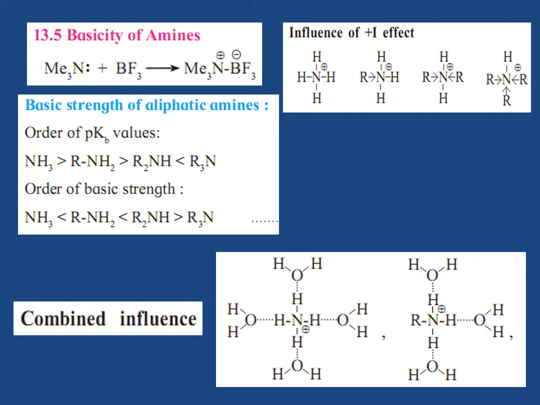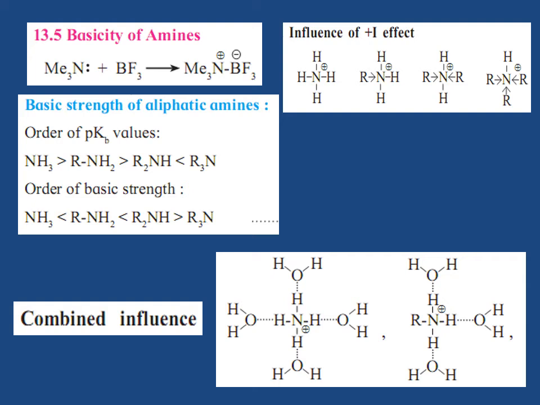The solvent water stabilizes the conjugate acid by hydrogen bonding through the hydrogen bonded to the nitrogen, and thus the number of hydrogen atoms bonded to N+ decreases from 4 in NH4+ to 1 in R3NH+. As a result, NH4+ is the best stabilized by solvation, while the stabilization by solvation is very poor in R3NH+.